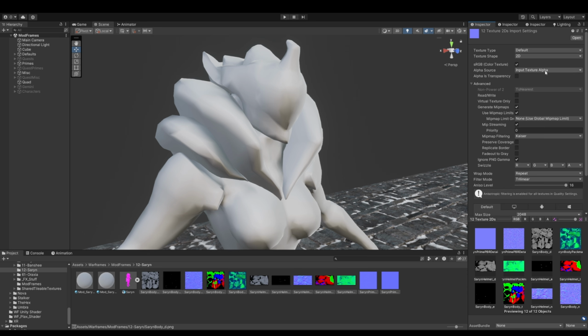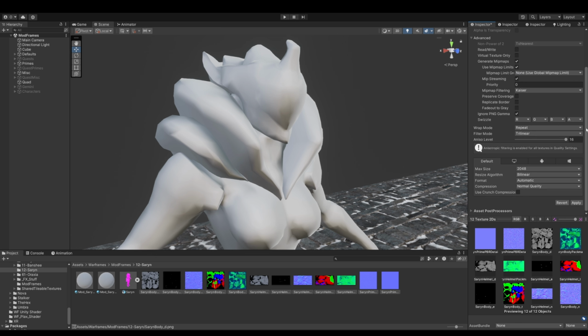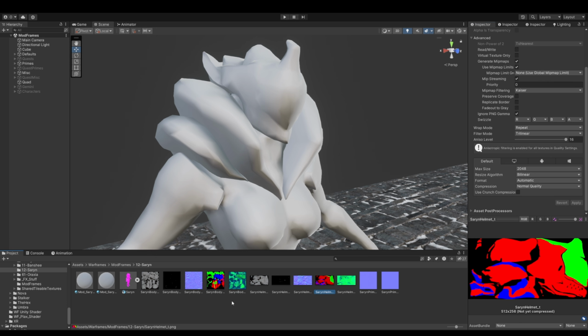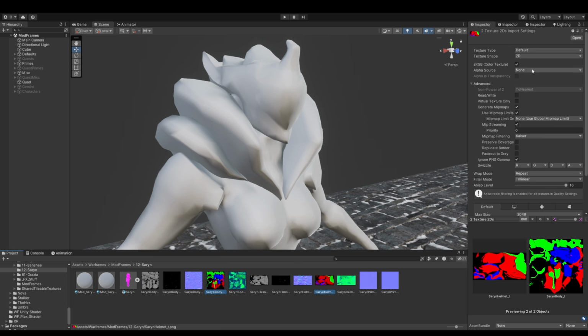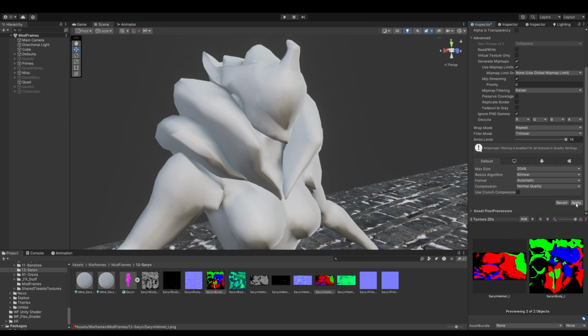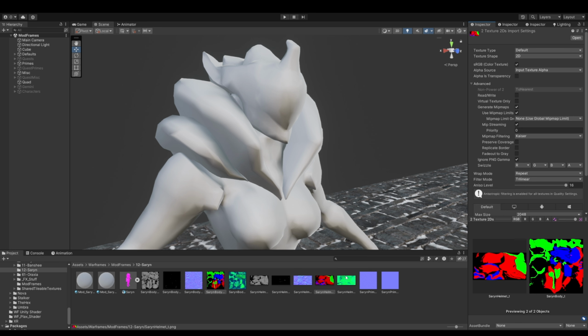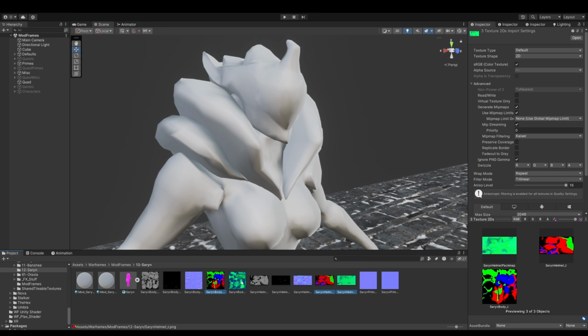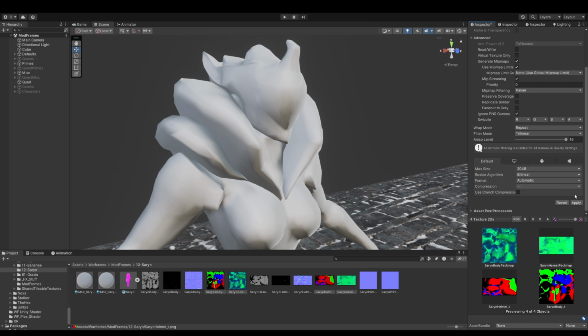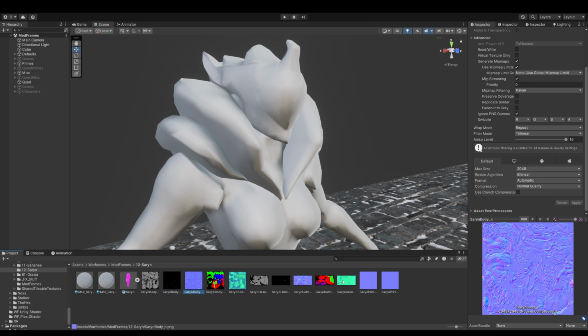And the way I do this, just to be better streamlined, is I'll turn off alpha source for all of them. But some of our textures actually need an alpha source, and that would be our tint maps. So I'm just going to go under here and re-enable that. Another unique setting I set up for tint maps is I set their compression quality to low, because we don't need as high precision with them. And then we need to make sure our tint maps and our pack maps are all non-color. And then, oh no, now we have to do our normal maps.